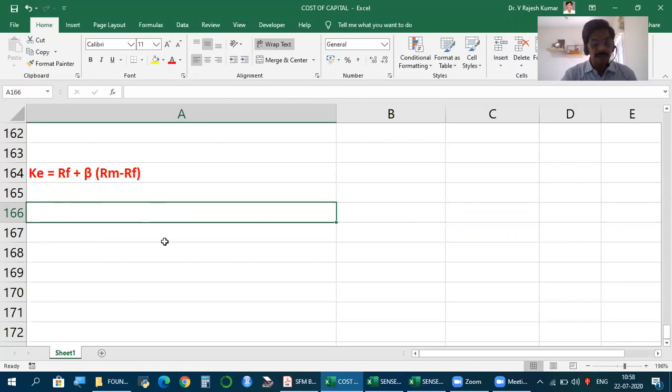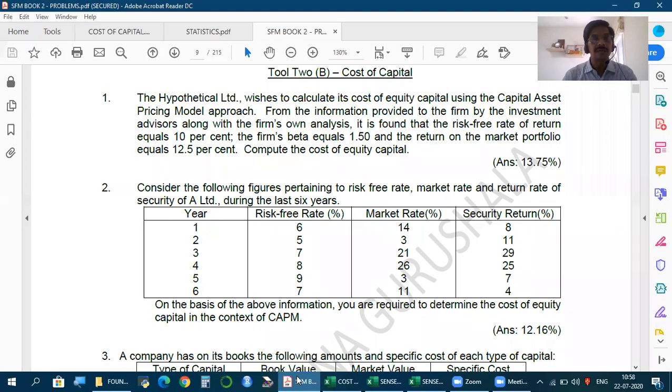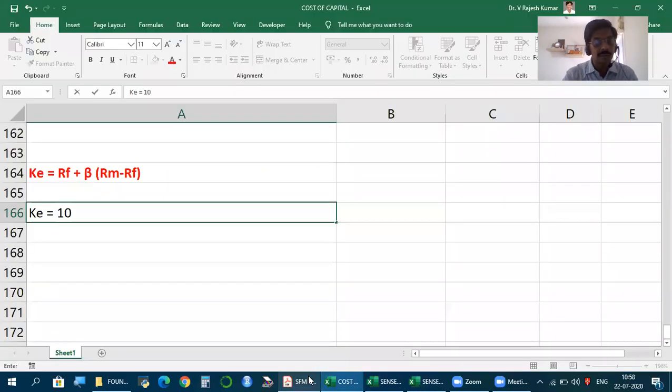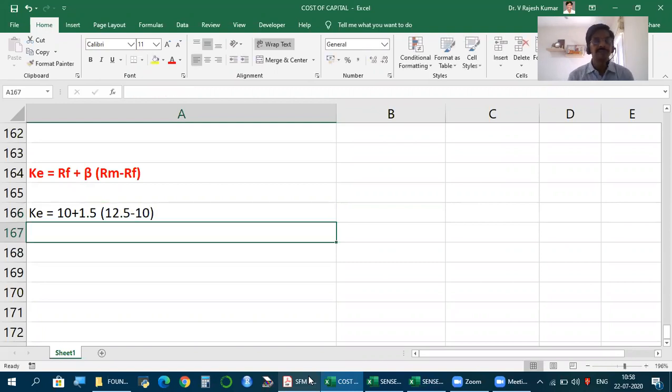What's the first requirement? RF. So RF here is 10%, beta 1.5, return on market portfolio, return on the market, 12.5. So 10 plus 1.5 beta into 12.5 minus 10. Risk-free rate plus beta into RM minus RF.